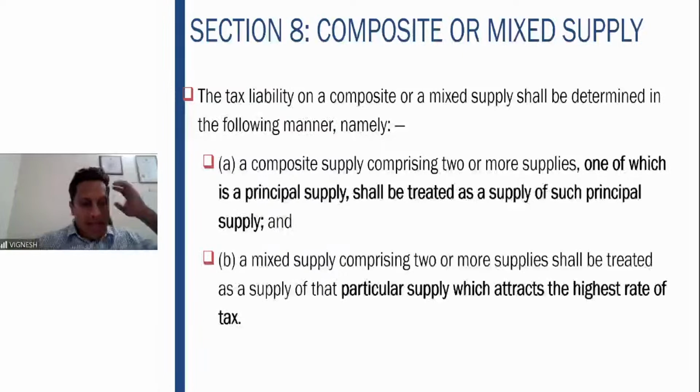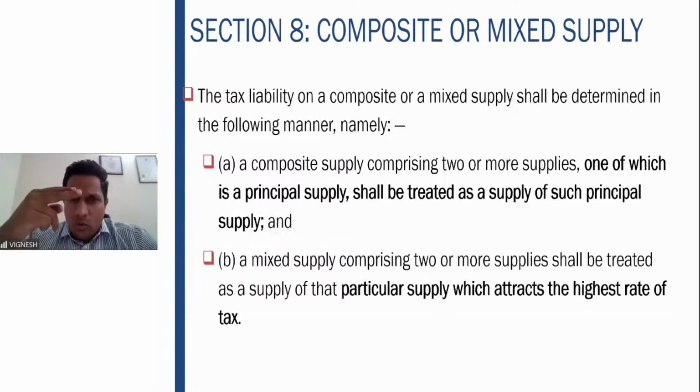So therefore, the tax liability of a composite or mixed supply shall be determined in the following manner. First, a composite supply comprising two or more supplies, one of which is a principal supply, shall be treated as a supply of such principal supply. So in a composite supply, two or more supplies are there, out of which one is the principal supply and one is an auxiliary supply. It shall be treated as if it is a supply of such principal supply. What is principal supply? Principal supply is the main product.